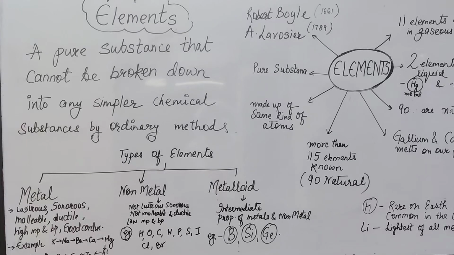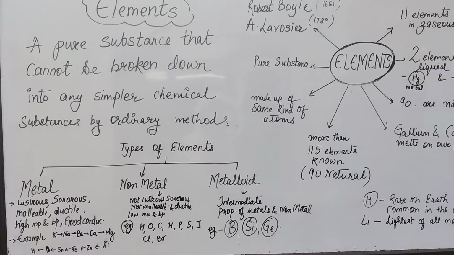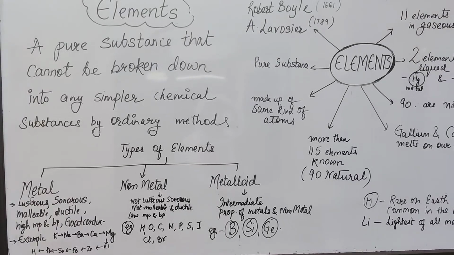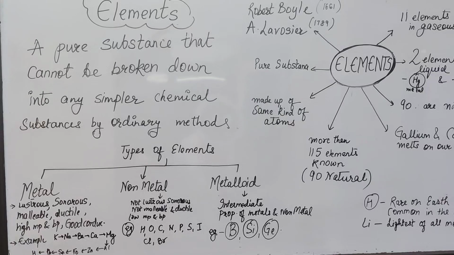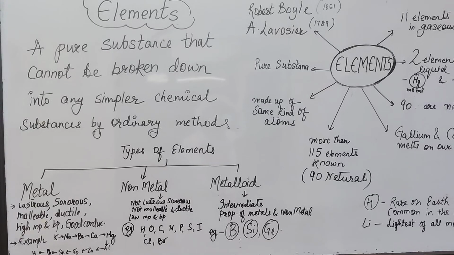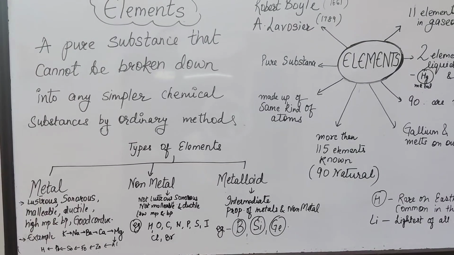But other than that, you might have revised your reactivity series in 8th standard, where you learned the strongly reactive elements, potassium and sodium. See the bottom line: K stands for potassium, then comes sodium, barium, calcium, magnesium. Then, turning back, since the space was less, I have taken the help of arrows: aluminium, zinc, iron, tin and lead, and hydrogen. And below that the least reactive elements, which are silver, gold and platinum.